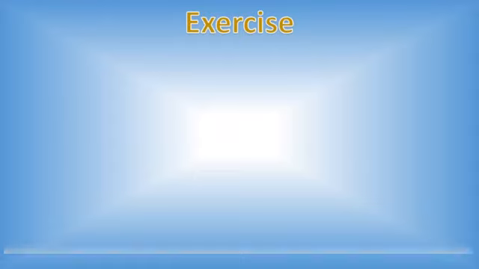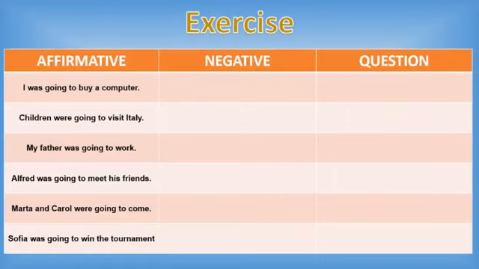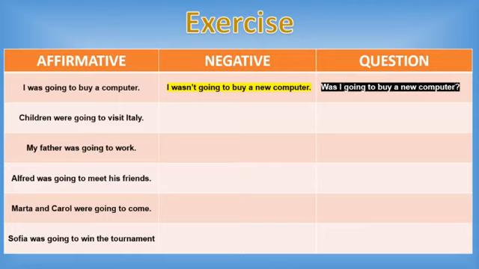Okay, now the exercise. In this case, we have a table with different sentences in affirmative way. Now you have to write it into negative structure and question form. For example, the first one, I was going to buy a new computer. I wasn't going to buy a new computer. Okay? And question, was I going to buy a new computer?